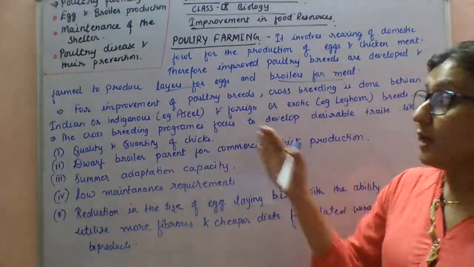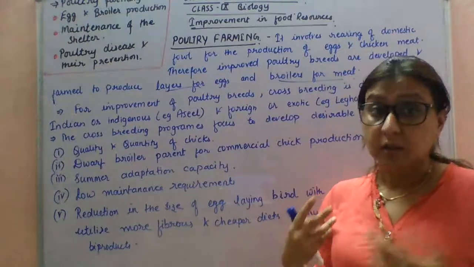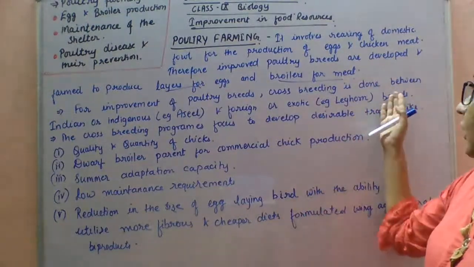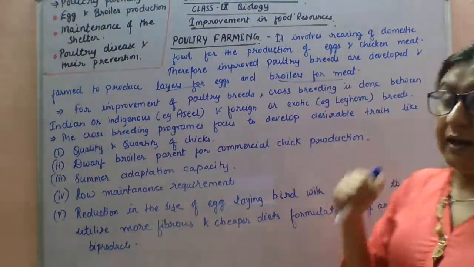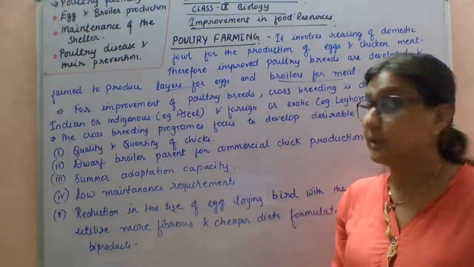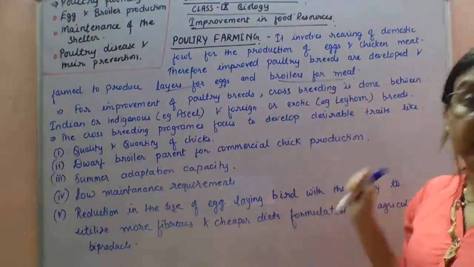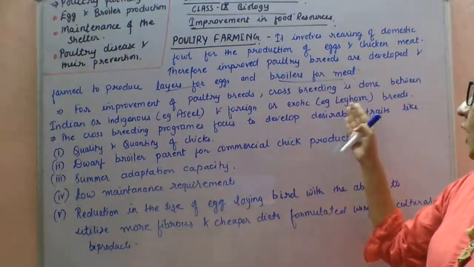For improvement of poultry breeds, we can crossbreed two different varieties or species. An Indian species, also called indigenous species, for example Assel, and the foreign or exotic species called Leghorn.